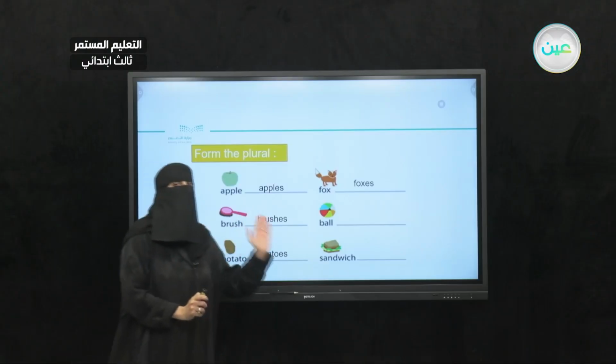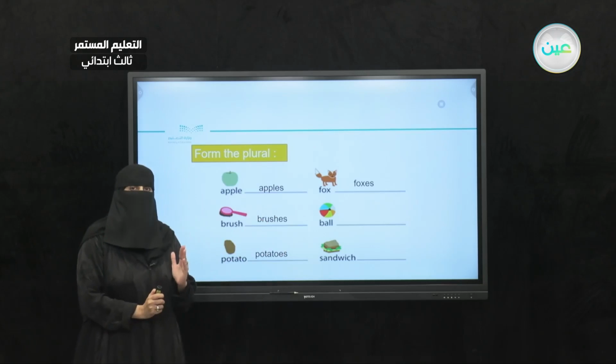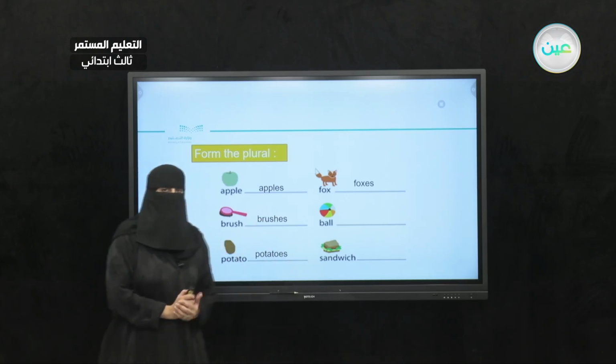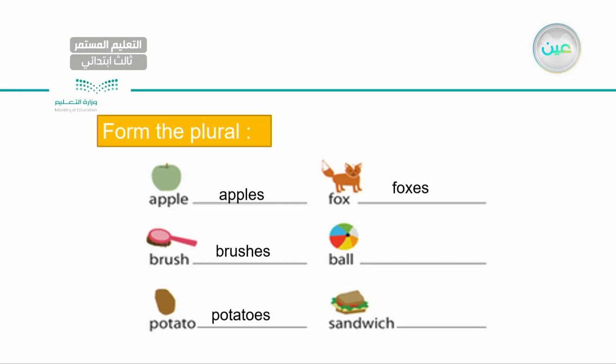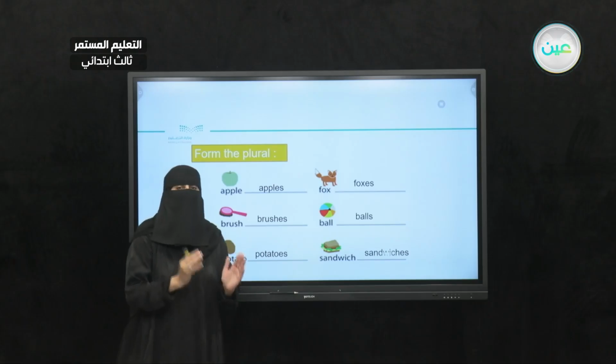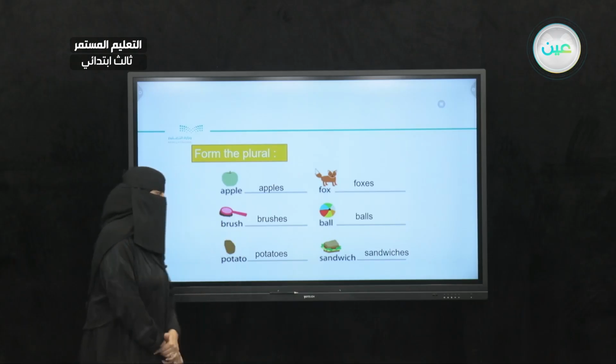Fox, foxes. Like the word box, boxes. Very good. Next one, I have a ball. Ball, we just go ahead and add S. Balls. One ball, 4 balls. While the last one, sandwich, it ends in CH, so that's why we add ES. Sandwiches. Very good.